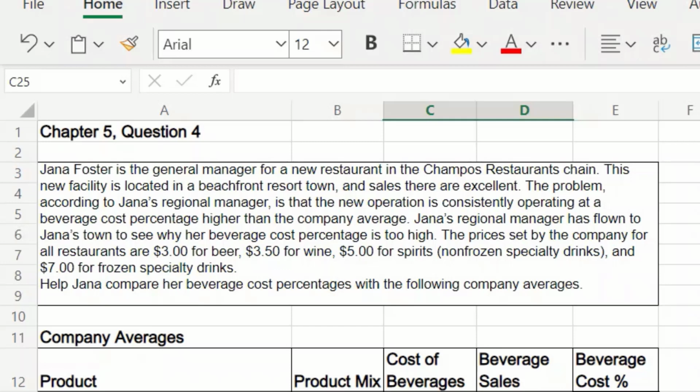The prices set by the company for all restaurants are $3 for beer, $3.50 for wine, $5 for spirits, and $7 for frozen specialty drinks. Let's help her compare her beverage cost percentages with the following company averages.